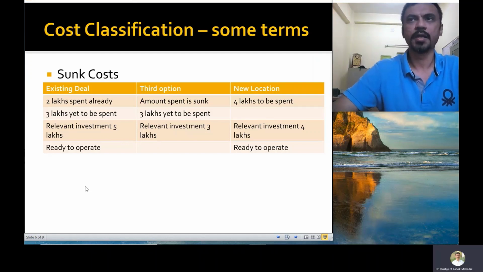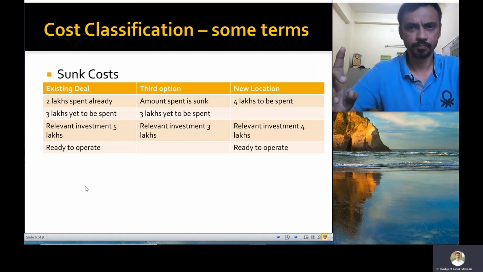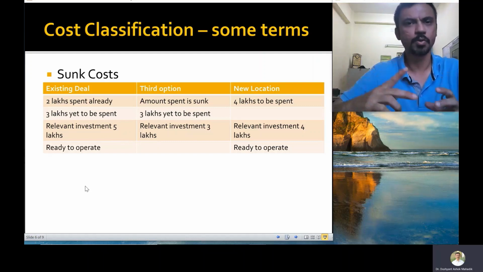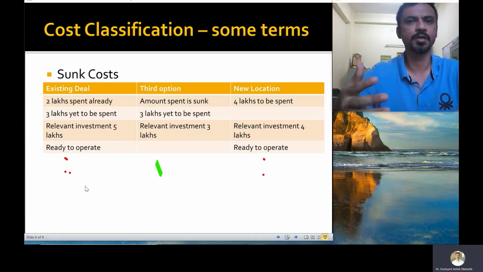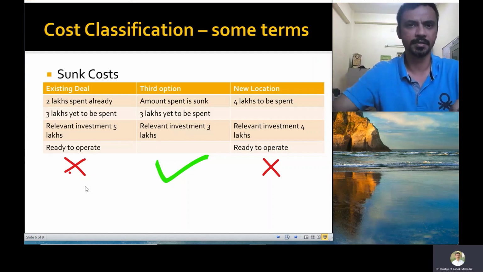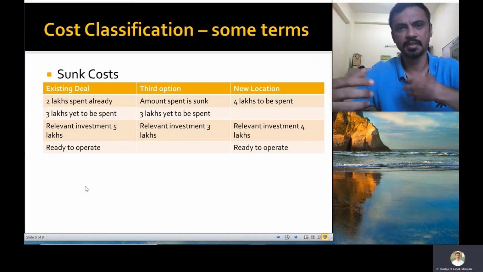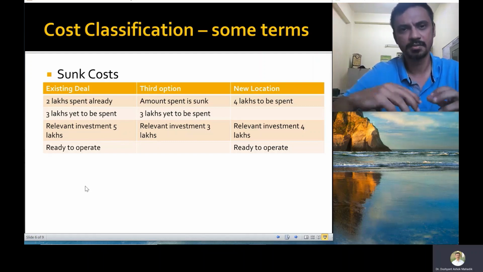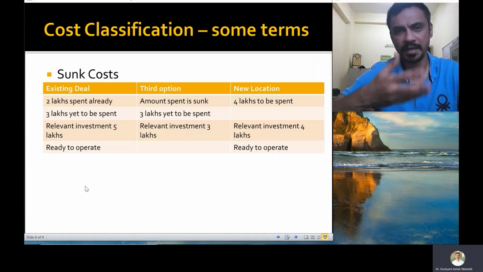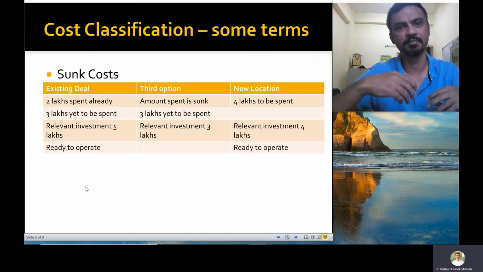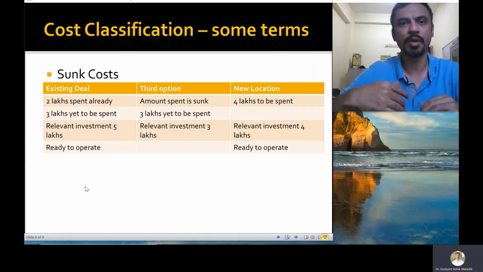Now, if you thought that the sunk cost is something which has to be forgotten completely, then you are right. In fact, most businesses and most managers, since we are human beings, tend to remain stuck with this emotional baggage, that we have worked so hard on this. How can we simply forget it or think that it has sunk?